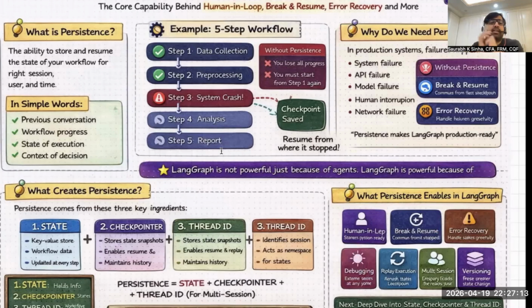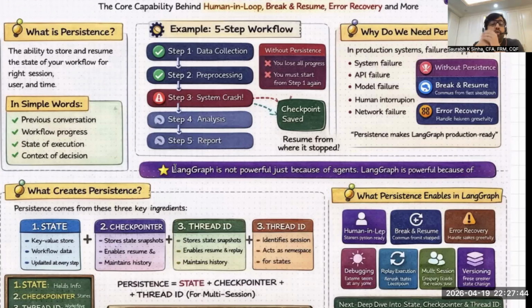You say replay execution. It is because of persistence. So if you understand persistence in LangGraph, you understand automatically many other capabilities of LangGraph, like human in the loop or error recovery, because those capabilities are actually a byproduct of persistence.